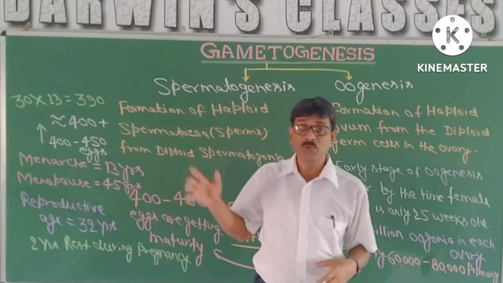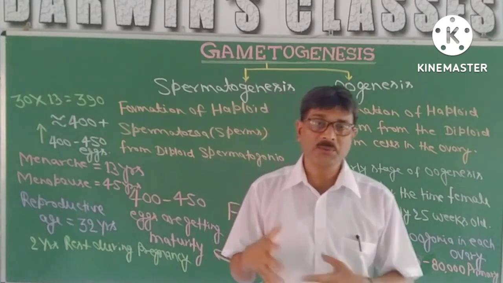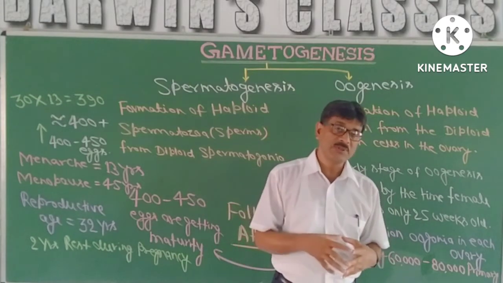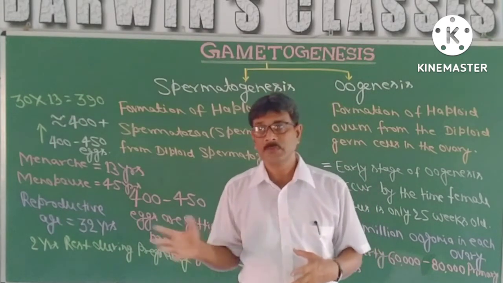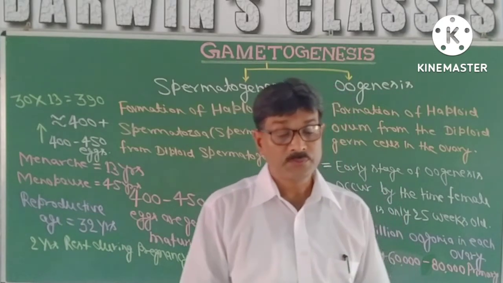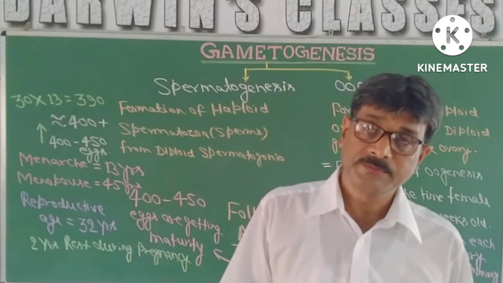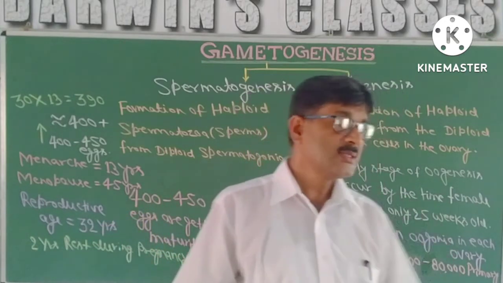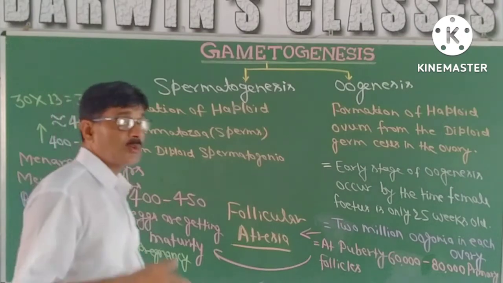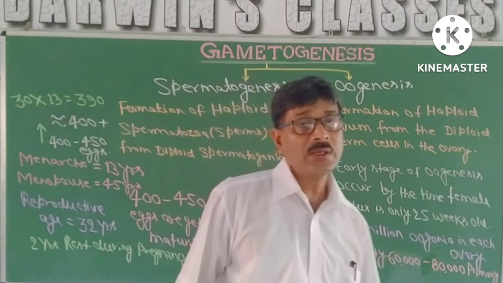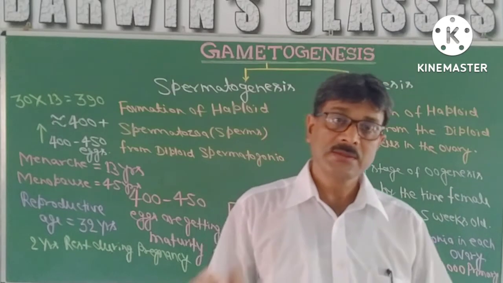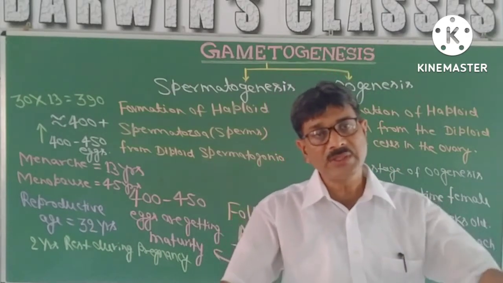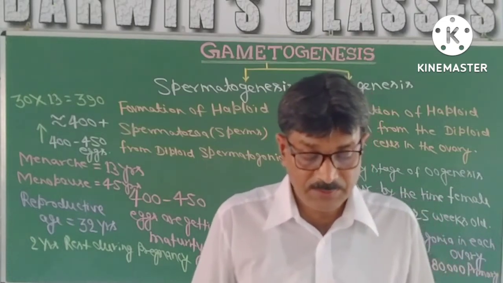But sperms are motile as their size is small and having a tail. Due to the lashing movement of the tail, there is movement in case of sperm. And as we know, in case of sperms, there is no reserve food material. Mitochondria is there, which is providing energy for their movement, but in case of egg, there is ample amount of reserve food material as all the cytoplasm is being retained by a single cell.